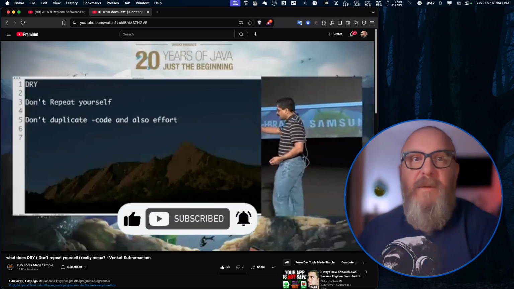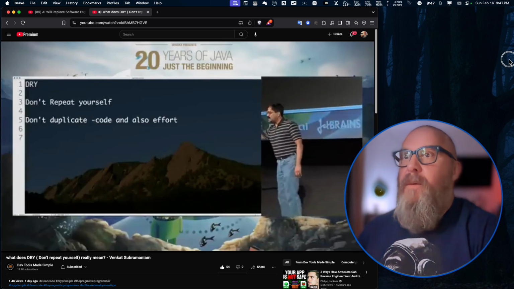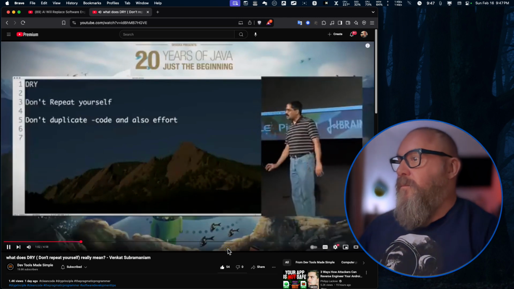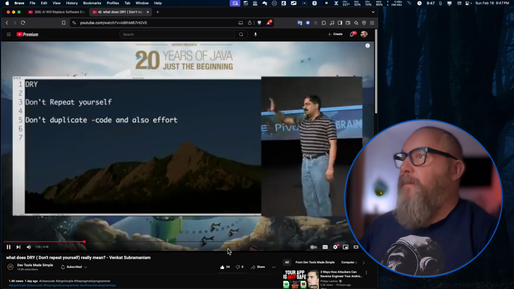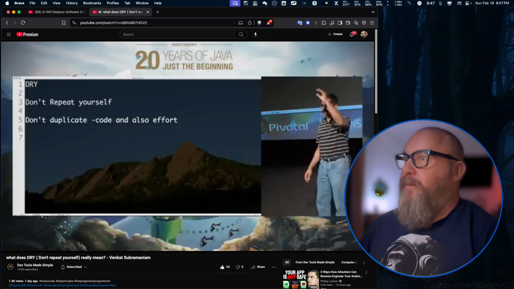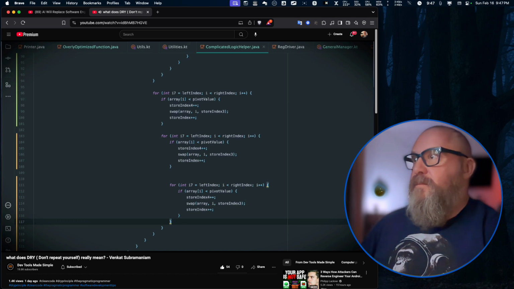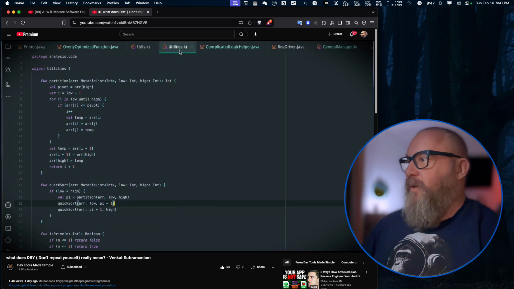Imagine you make a change to the database schema. And the minute you change the database schema, you decide that you have to change your HBM file. Okay, you change your HBM file. What's the next thing? Okay, I've got to change my model class here. I've got to change my DAO class here. I've got to change my controller here. I've got to change my view here. And then when you're done with all the changes, you say, boy, there was a lot of change, but that's life in the big city.